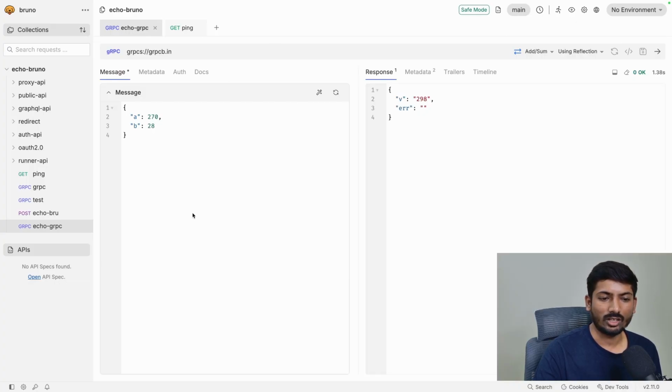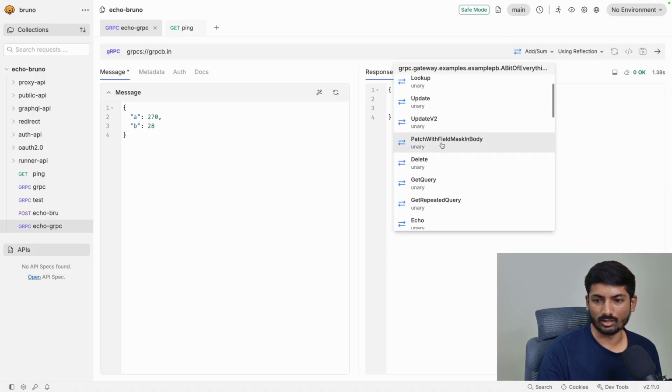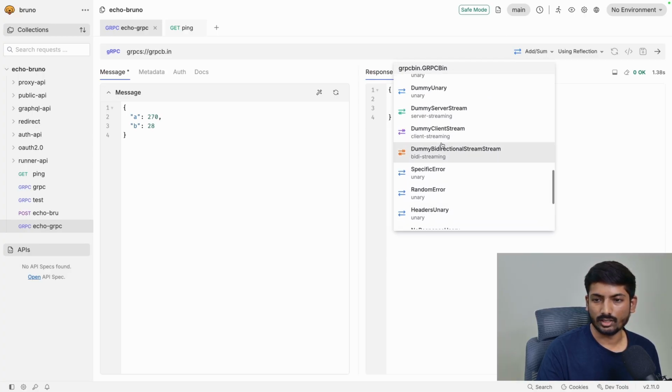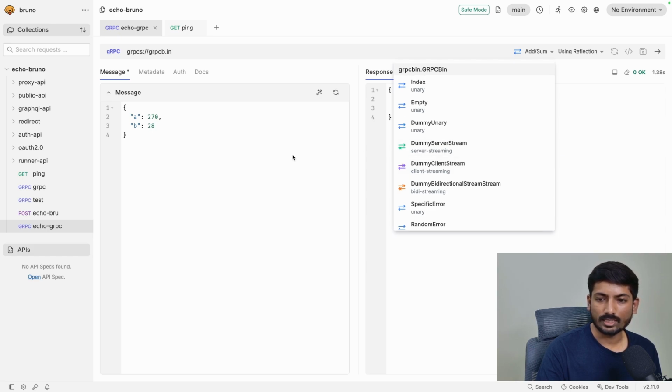So right now, this is how gRPC works. This is the basic interface, how it looks. Right now the most interesting part is streaming, because that's why gRPC is mostly popular. And where is the gRPC dummy bidirectional? So there are multiple gRPC categories.